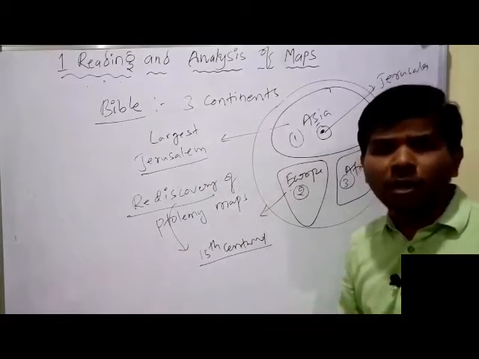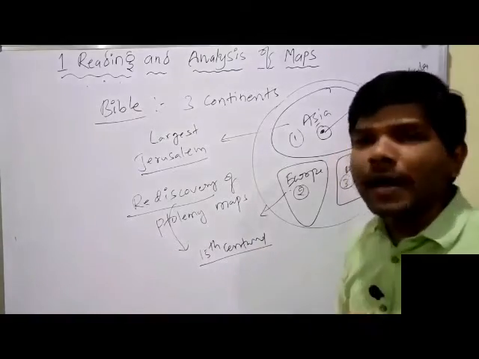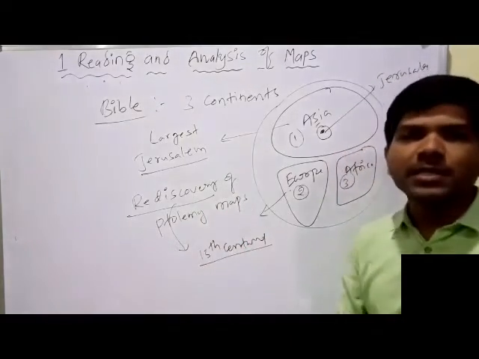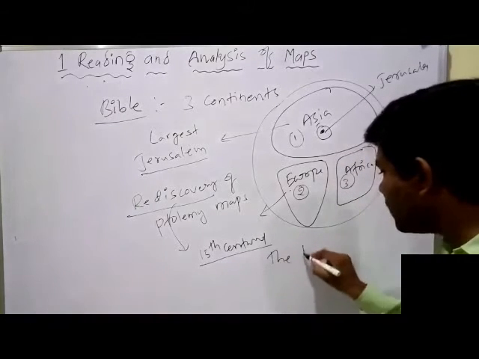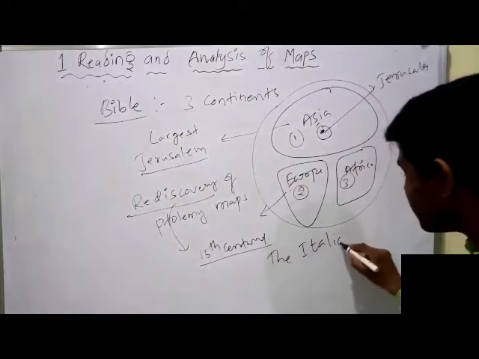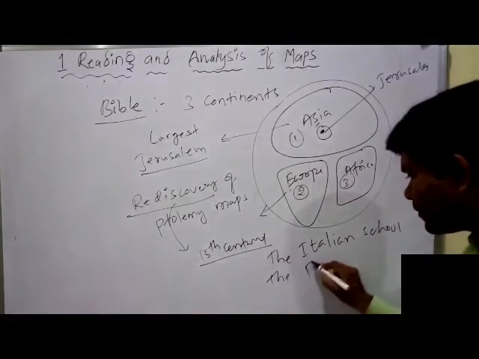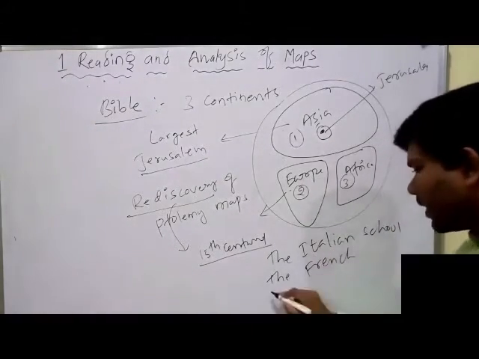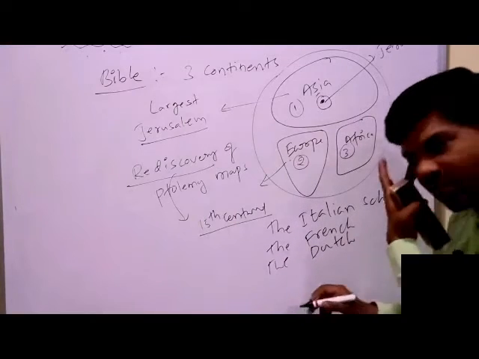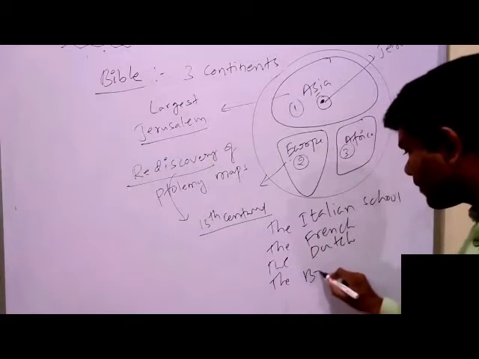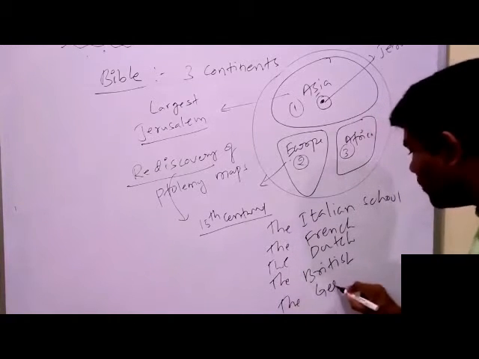Most of the countries were very enthusiastic to make maps based on some of Ptolemy's books. For example, the Italian school, the French school, the Dutch school, the British school, the German school.